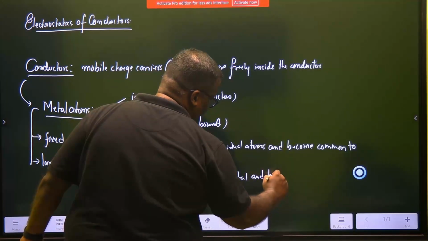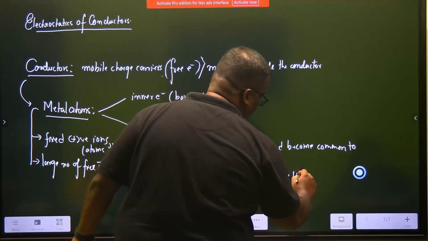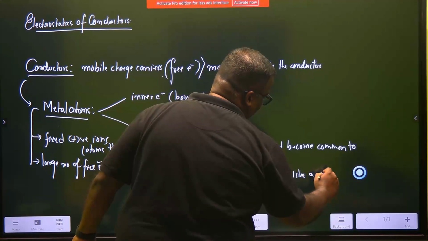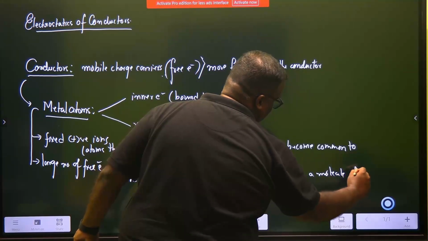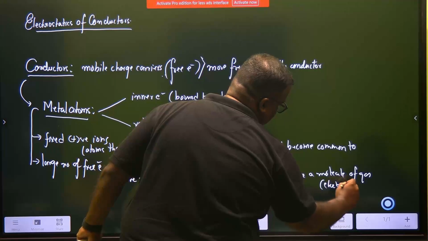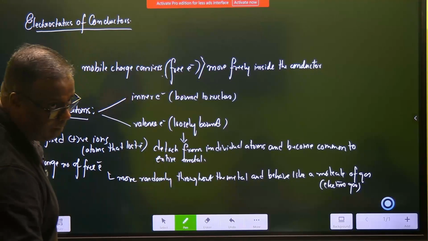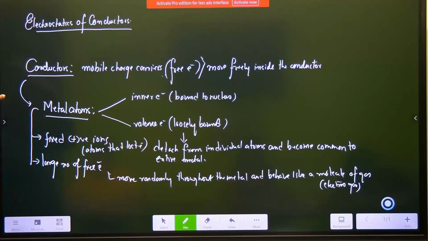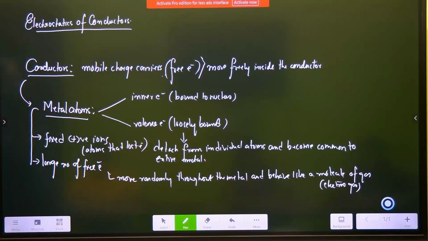And behave. Please understand, they behave like a molecule of gas, and this gas is known as electron gas. Don't think that electrons have turned into a gas. Have you understood? It's like a cloud of electrons. So it is analogous to a molecule of gas, and this gas is known as electron gas. Is this clear?